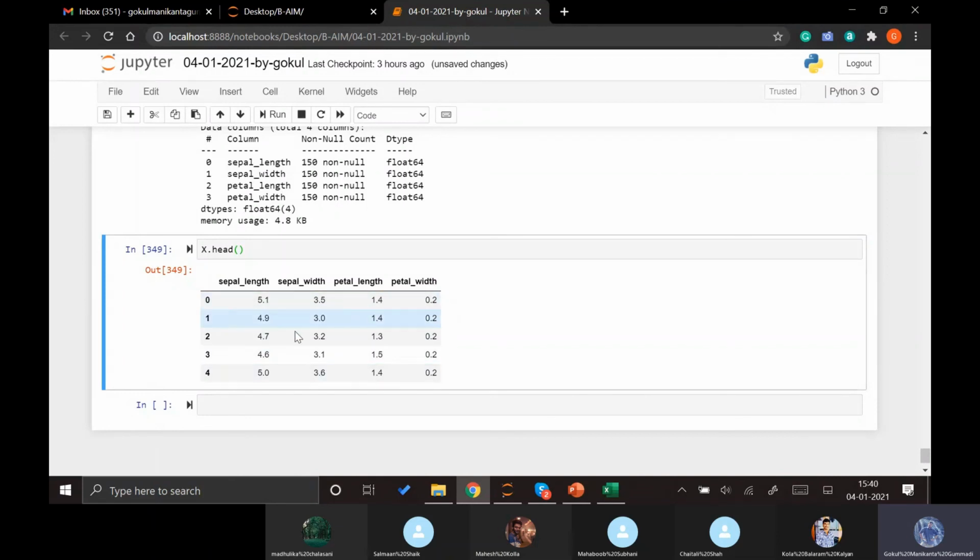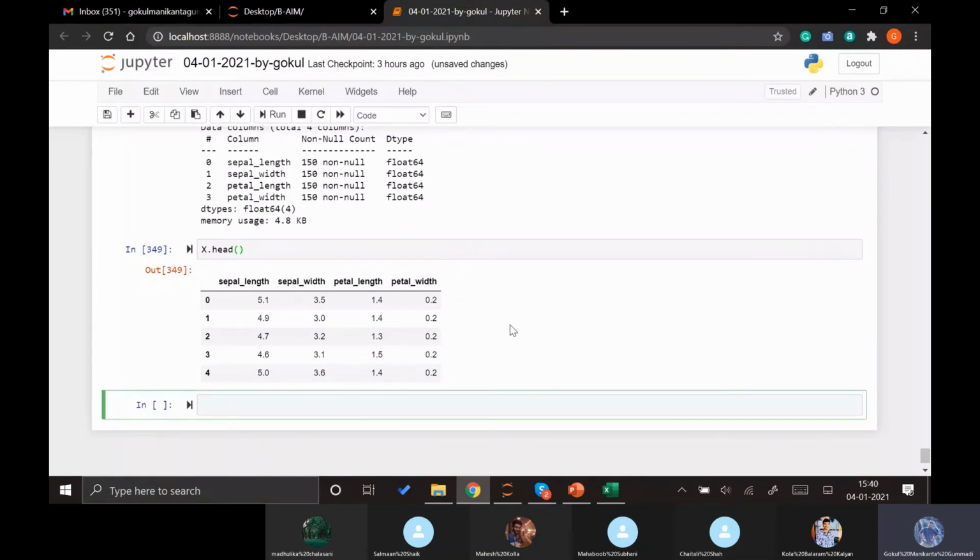Actually all of them are in the same scale, but let's say we don't know whether they are in the same scale or not, we can just apply the scale function which we have previously applied. Let us quickly apply that.